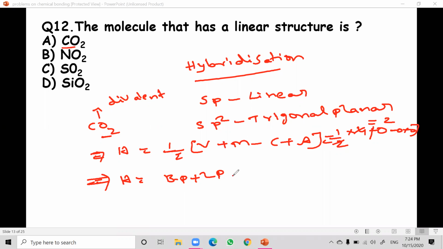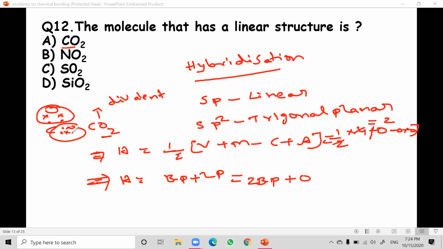Now similarly, for the second method, carbon has 4 electrons in the valence shell, and with 2 oxygens, it will share 2 electrons with each oxygen. In total it is sharing 8 electrons, but these form 1 bond pair and 1 bond pair.